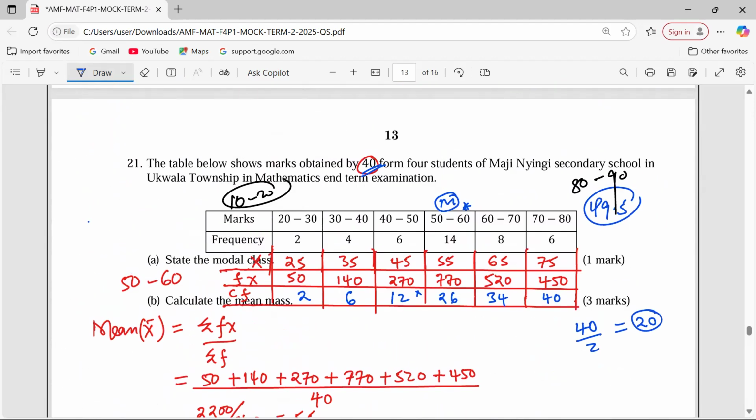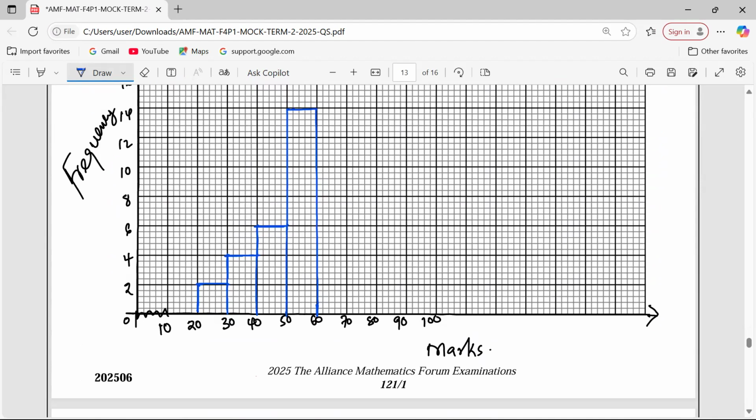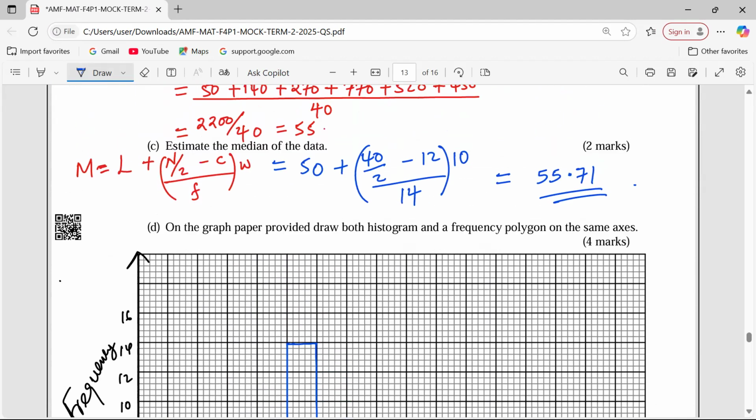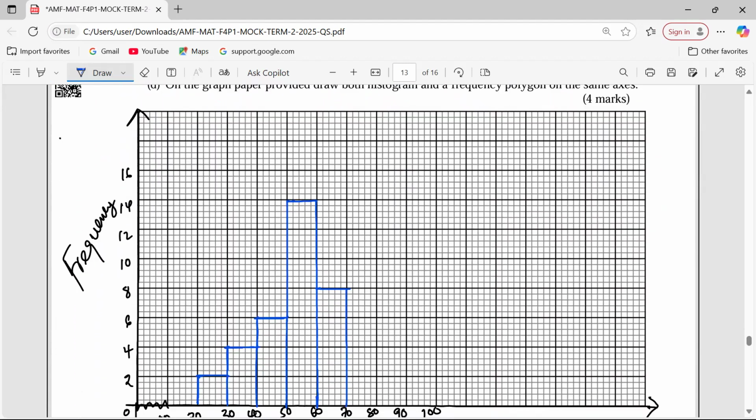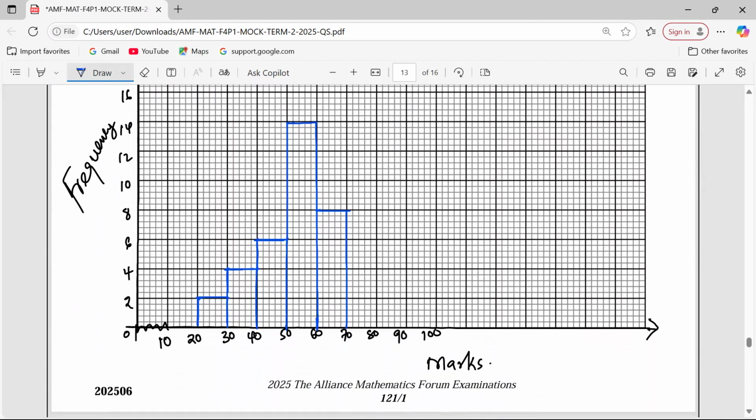After 14, we can talk about 8 students for the next class. Then we can talk about the last one, which is 6 students. So look at my bars now. This is what we call a histogram when class intervals are the same.